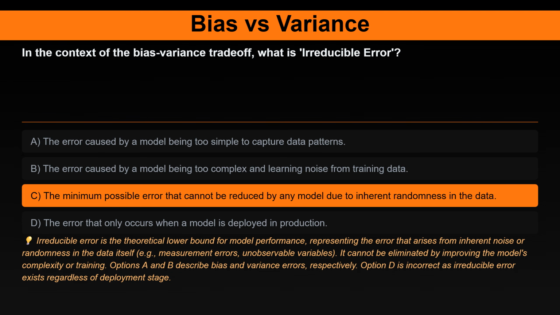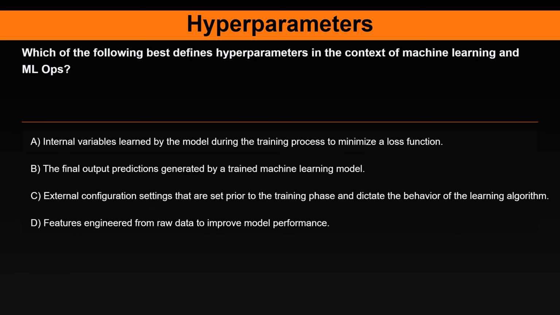Options A and B describe bias and variance errors, respectively. Option D is incorrect, as irreducible error exists regardless of deployment stage. Question 10. Which of the following best defines hyperparameters in the context of machine learning and MLOps? Option A, internal variables learned by the model during the training process to minimize a loss function. Option B, the final output predictions generated by a trained machine learning model. Option C, external configuration settings that are set prior to the training phase and dictate the behavior of the learning algorithm. Option D, features engineered from raw data to improve model performance.